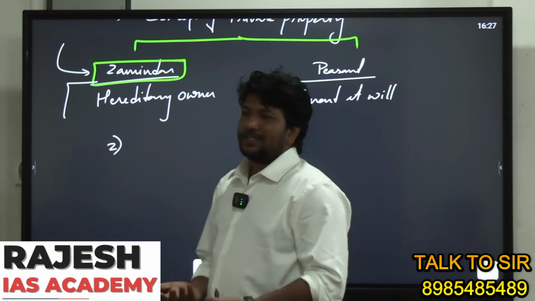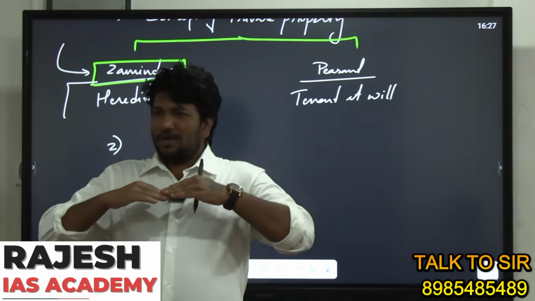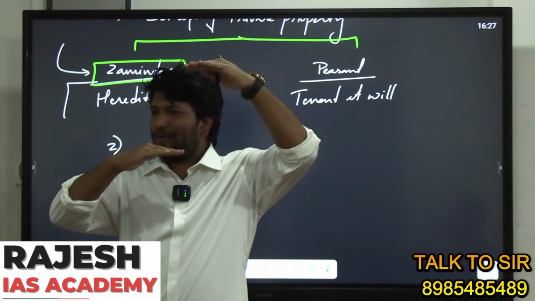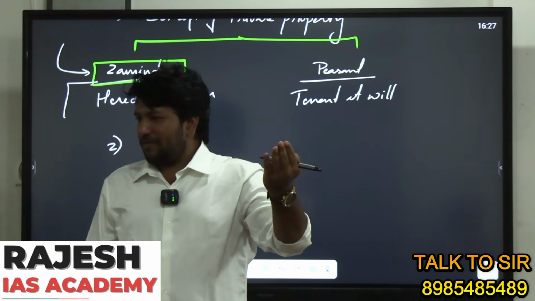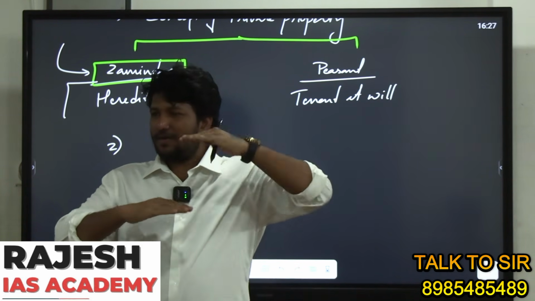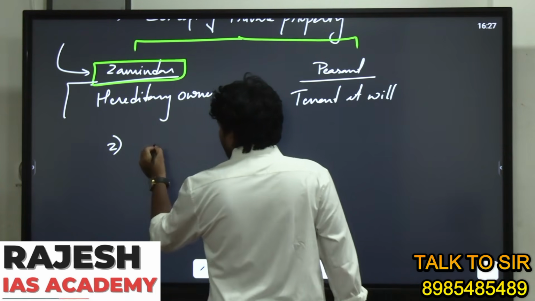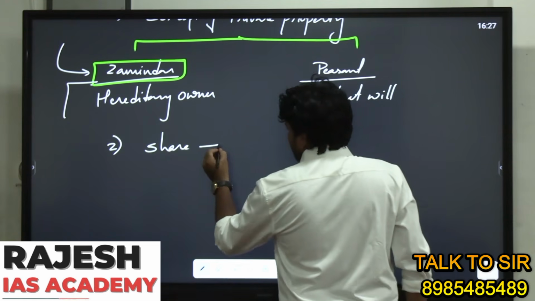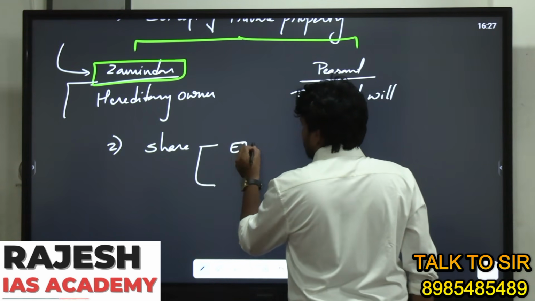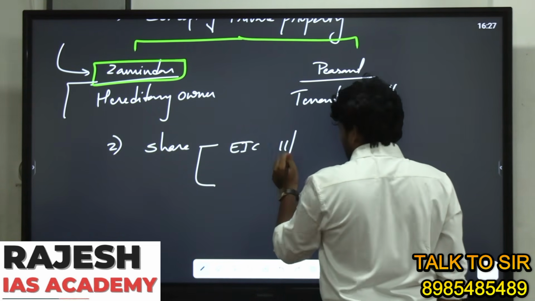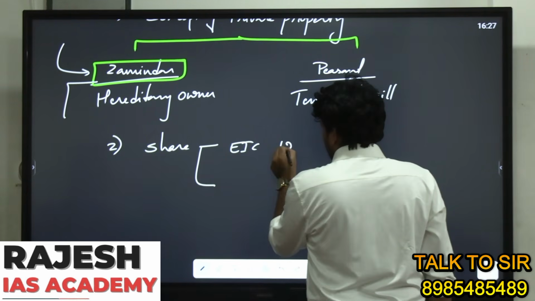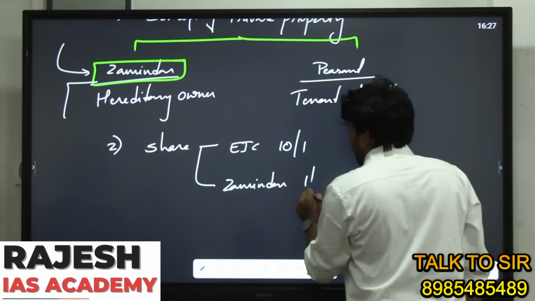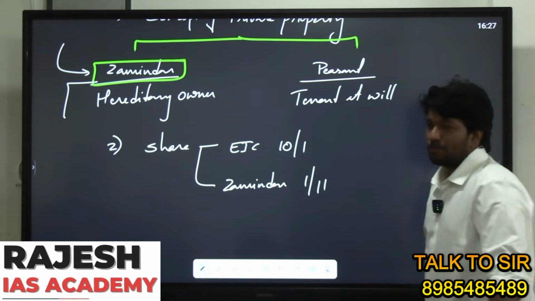What is the benefit that the Zamindar will have? Actually, who should collect the land revenue? The British East India Company. But they made the Zamindar the land revenue collector. But what is the benefit? How much is the share between the Zamindar and the company? So write the share. The British company will get 10/11 and the Zamindar will get 1/11 of the share.